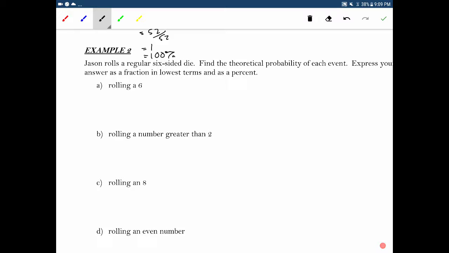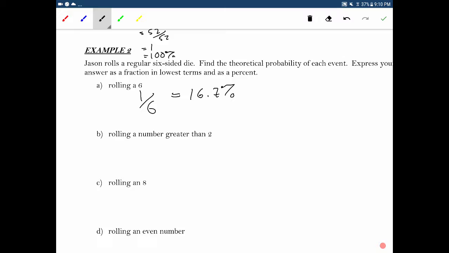So what is the probability of rolling a 6? So first of all, rolling a 6. How many ways can I roll a 6? There's only one way to roll a 6. You have to get the 6. There are 6 possibilities on that die, so the probability is 1 in 6. Now, if you're going to convert this to a percentage, remember, just do top divided by bottom times 100. So 1 divided by 6 times 100, and that's going to give us 16.7%. Okay?